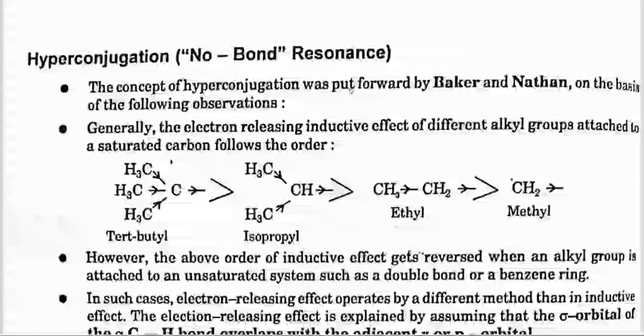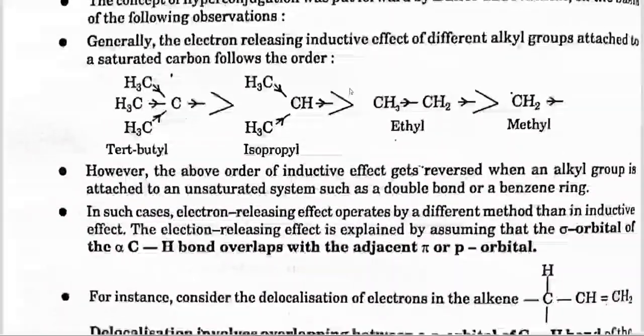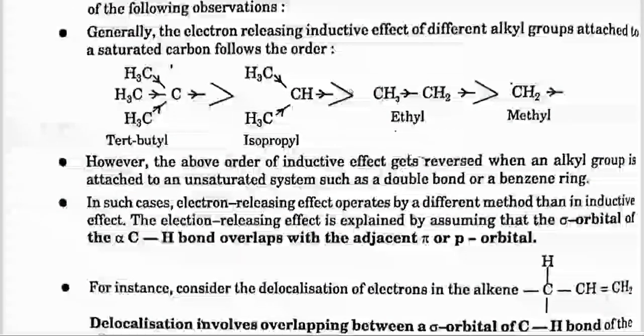Hyperconjugation, no bond resonance. The concept of hyperconjugation was put forward by Baker and Nathan on the basis of the following observation. Generally, the electron releasing inductive effect of different alkyl groups attached to a saturated carbon follows the order. However, this order of inductive effect gets reversed when an alkyl group is attached to an unsaturated system such as a double bond or a benzene ring. In such cases, the electron releasing effect operates by a different method than the inductive effect.